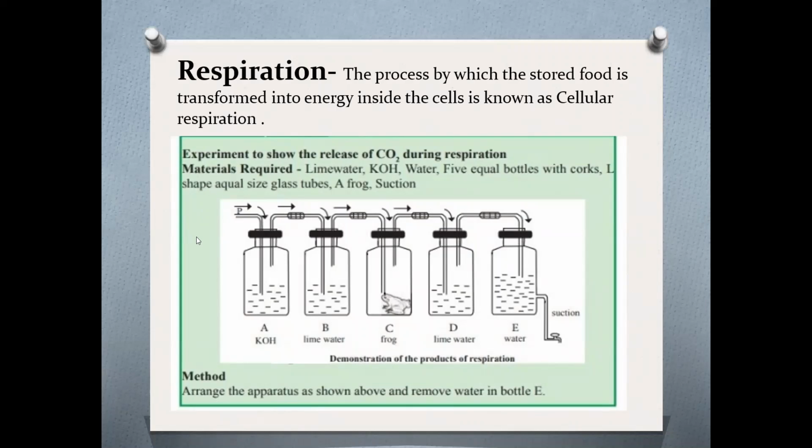And first, when water is here, these are the 5 bottles, and when water is removed in this bottle, and airflow occurs from bottle A to bottle E, then the color of lime water B does not change as the carbon dioxide coming through this tube is dissolved in KOH, potassium hydroxide.